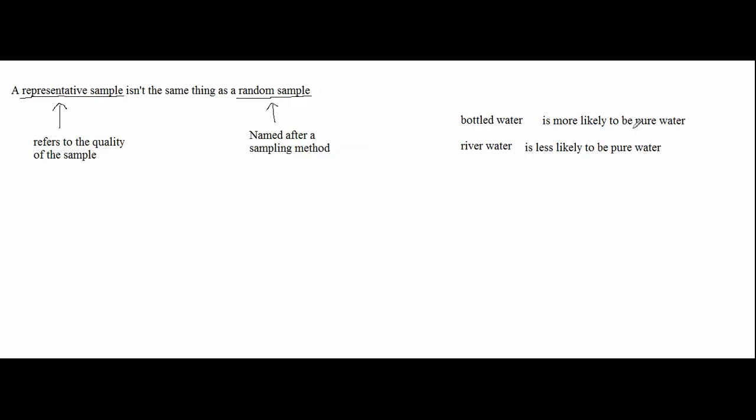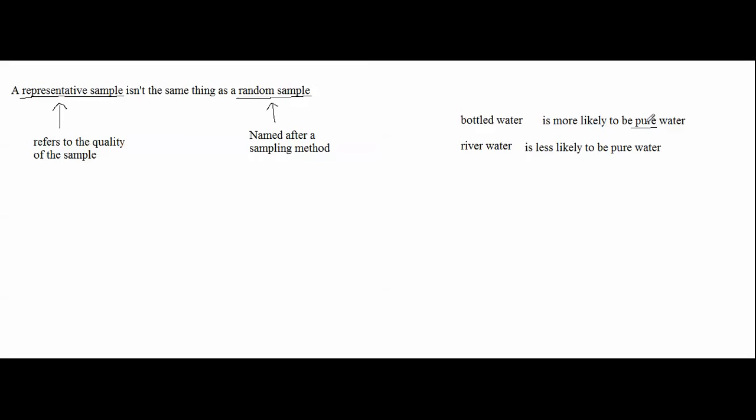So the word pure describes the quality of the water, just like how the word representative describes the quality of the sample. And just because water is pure doesn't necessarily mean it had to come from a certain place.